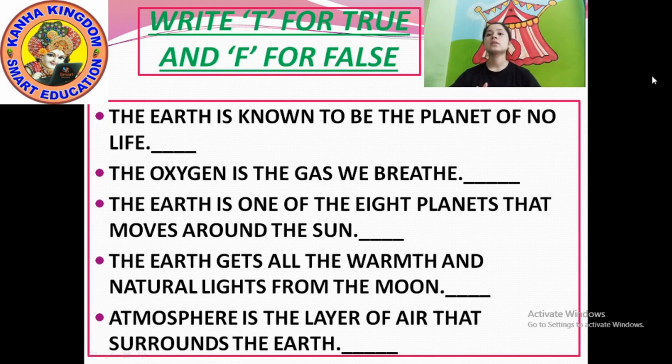Okay, so this is write T for true and F for false. So we finished. Hope you copied all.